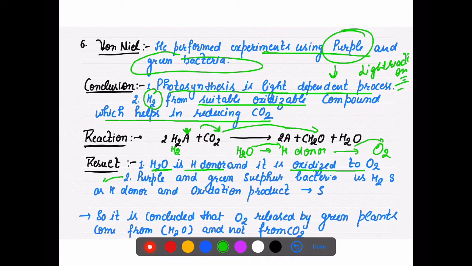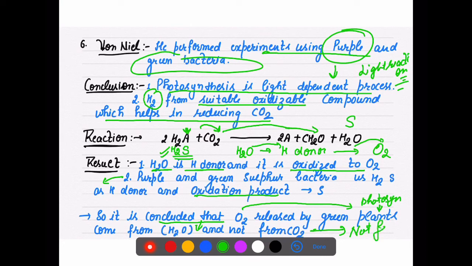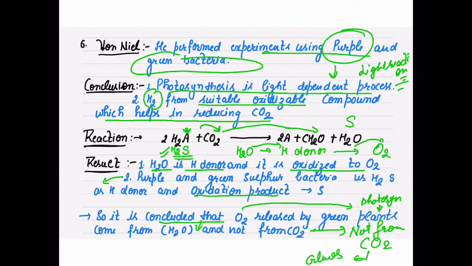Now, if we take a specific example, suppose green and purple bacteria. Green and purple bacteria use hydrogen sulfide, in which who is the hydrogen donor? That is H2S, and what is the oxidation product here? Sulfur. So it is concluded that the oxygen which you see released in the photosynthesis process, and which is released by green plants, is coming from water, not from CO2. CO2 is reduced to glucose, right?